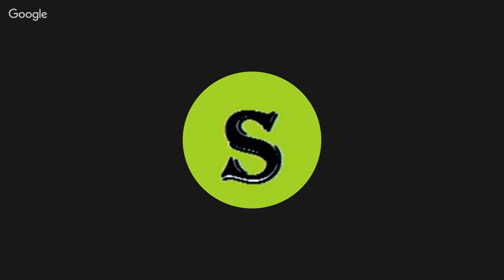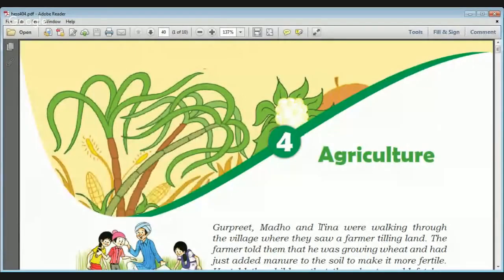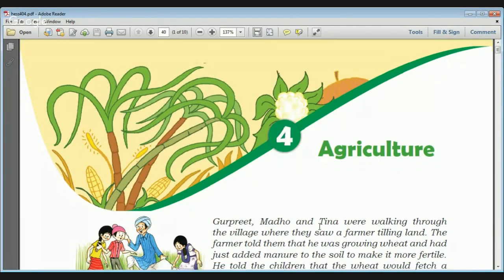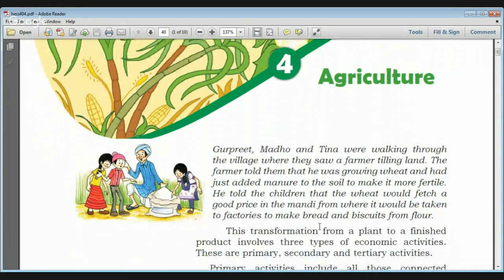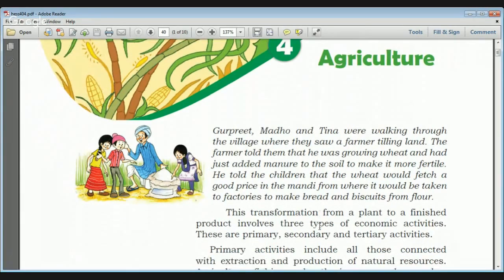In this video we will see NCERT Class 8 Geography Chapter 4, that is Agriculture. We have already covered all the chapters of Class 6 and Class 7, and we will cover NCERT from Class 6 to Class 12 for History, Economy, Polity and Geography. So let's start. This chapter tells about some of the conditions of agriculture, some of the factors, and the activities like primary, secondary, and tertiary activities in India.